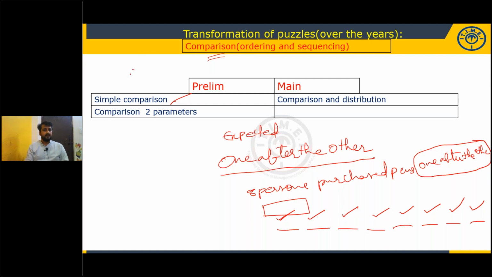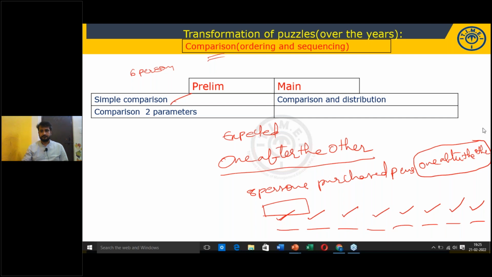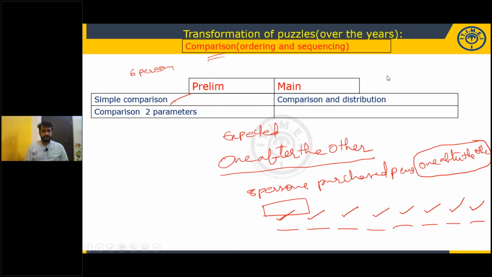Like 6 persons are comparing their marks. 5 persons are comparing their weights. This kind of questions they'll give you. Vertical arrangement is nothing but queue arrangement. Linear arrangement, row arrangement is a horizontal arrangement. Vertical arrangement is nothing but queue arrangement. The same you can also take in this way, one after the other.